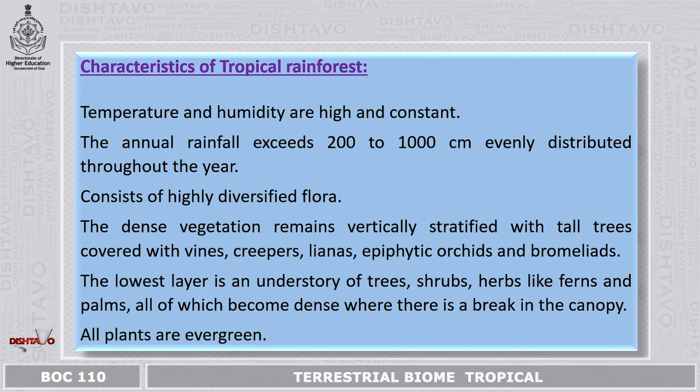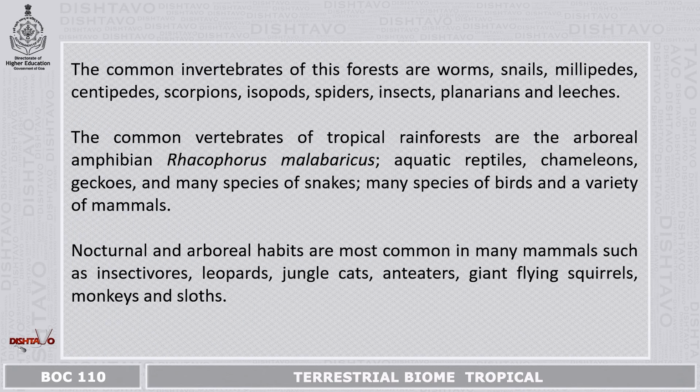The dense vegetation remains vertically stratified with tall trees covered with vines, creepers, lianas, epiphytic orchids, and bromeliads. The lowest layer is an understory of trees, shrubs, herbs like ferns, palms, all of which become dense where there is a break in the canopy. All plants found in here are said to be evergreen plants.